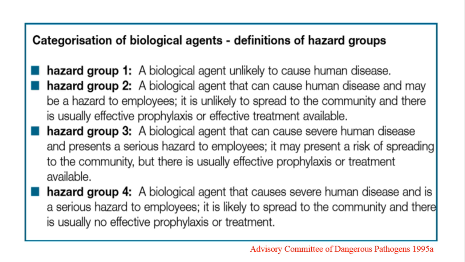Hazard group 3 is a biological agent that can cause severe human disease and present a serious threat to employees. It may present a risk of spreading to the community, but we have effective prophylaxis or treatment or both options available for them. Hazard group 4 is a biological agent that causes severe human disease and is a serious health problem to employees. It is likely to spread to the community and there is no treatment or vaccination, or neither option is available. So these are the four categories.